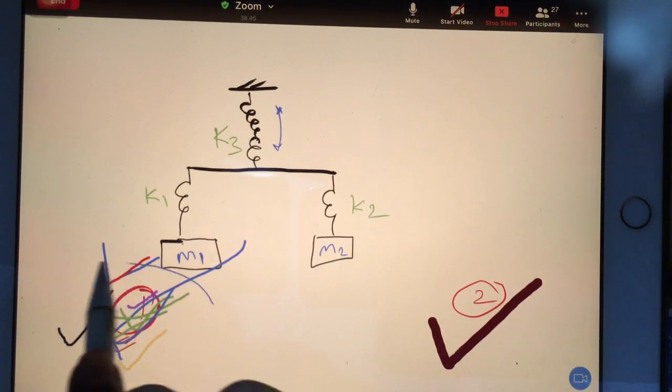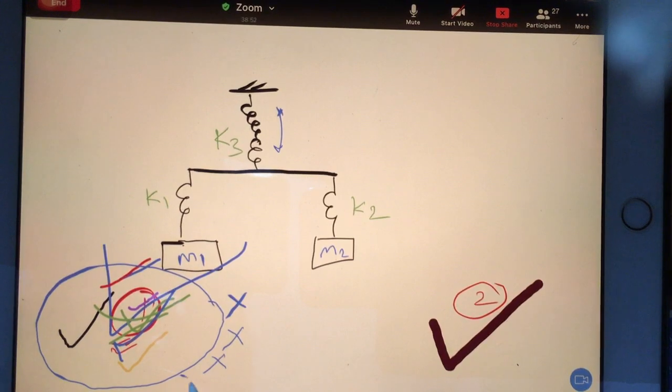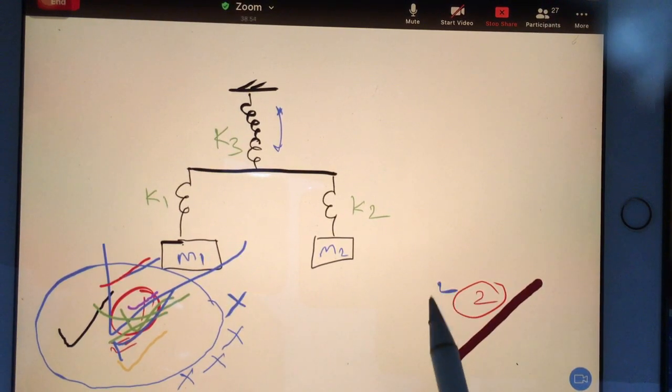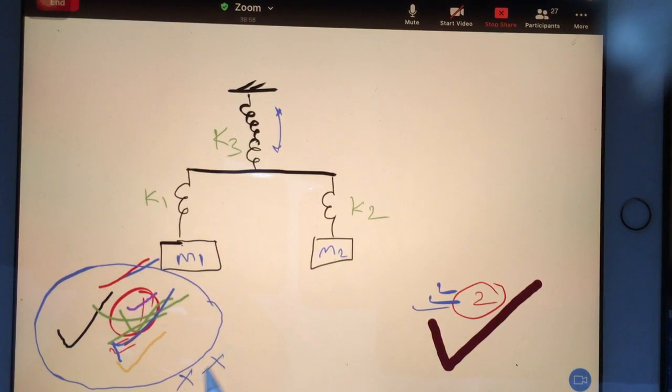Okay. All these people, whoever is thinking degree of freedom is 1, they are actually wrong. Degree of freedom is 2. Why is degree of freedom 2? Now let's understand. That will make your concept very clear.